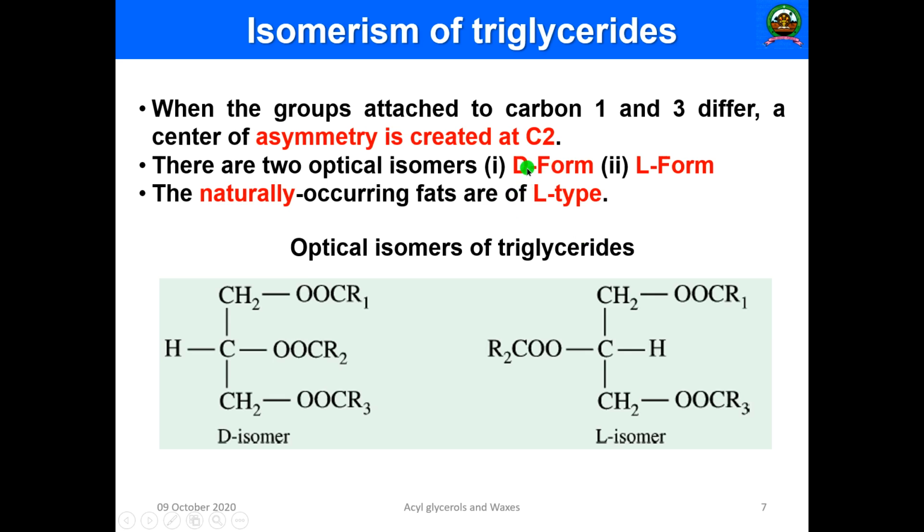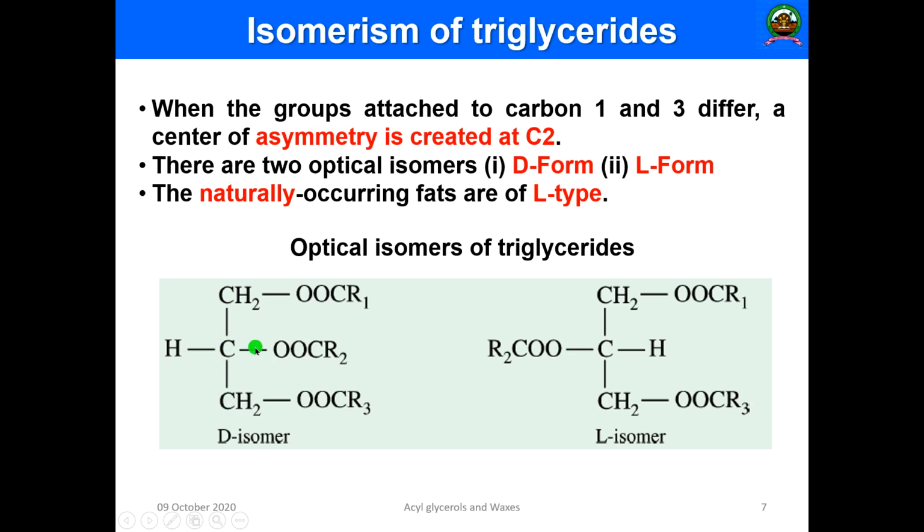Then these triglycerides are also optically active. They are able to form isomerism. Isomers are compounds having the same structural formula but different spatial arrangements. When you look here, you can see carbon number 1 and carbon number 3. Between 1 and 3 there is carbon number 2.